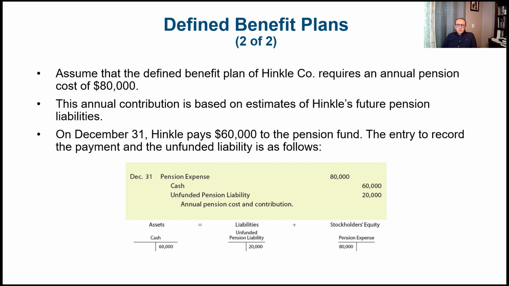In this case, the journal entry would be debiting pension expense and crediting cash, and any amount that is not paid as part of the pension expense is going to be recorded as unfunded pension liability, which is a liability account.